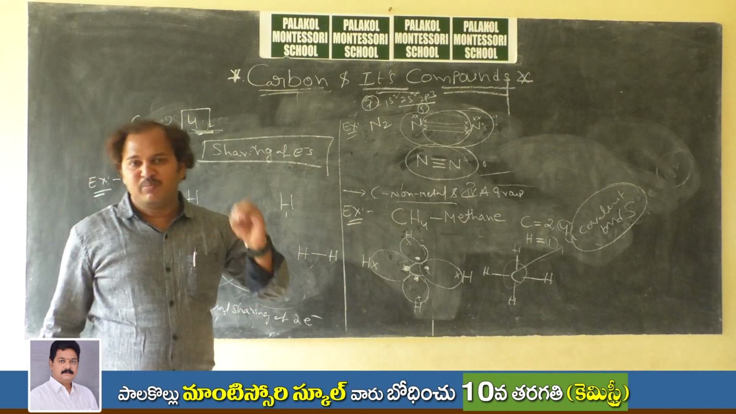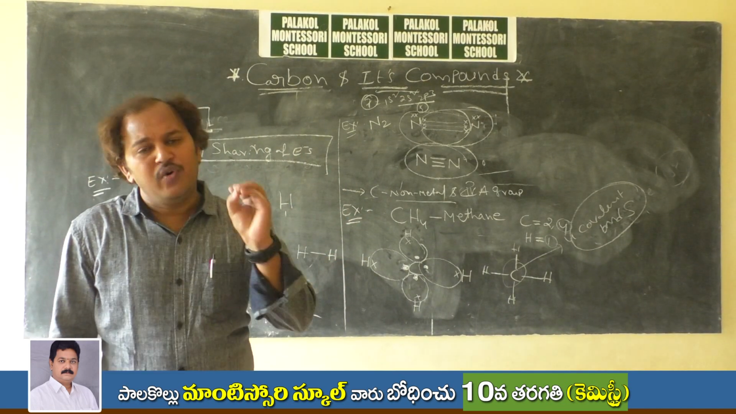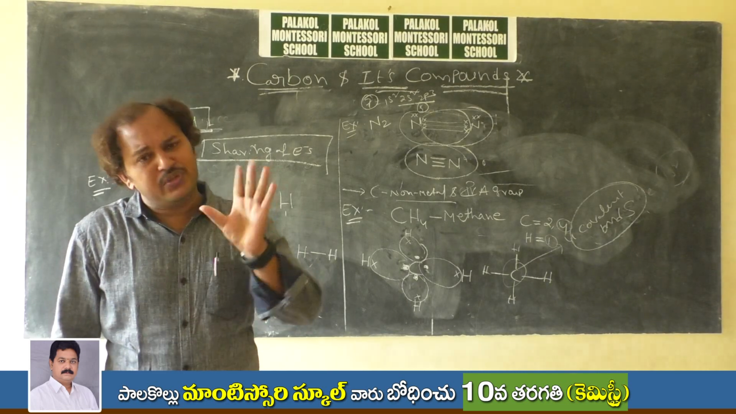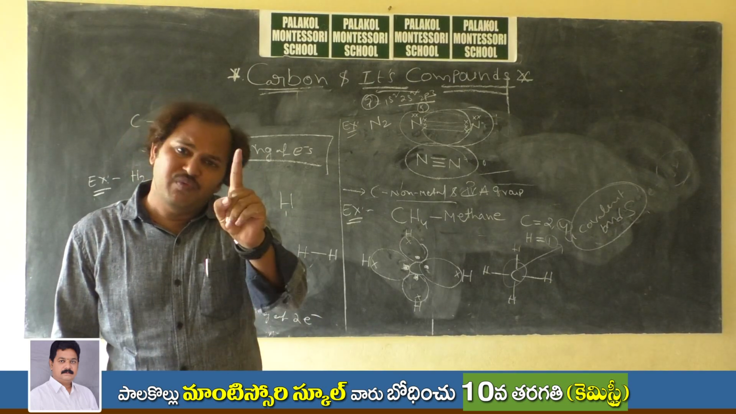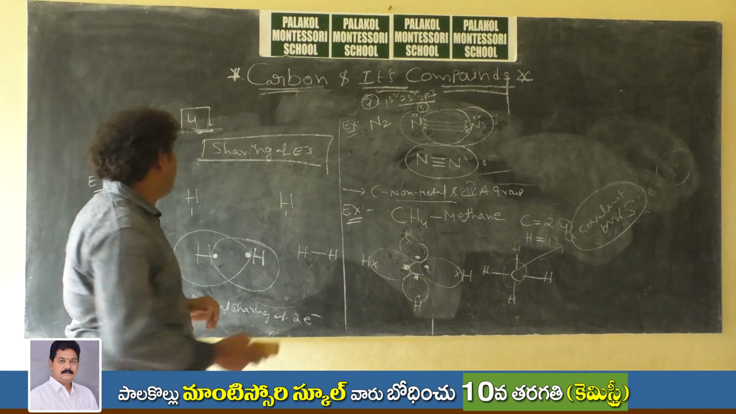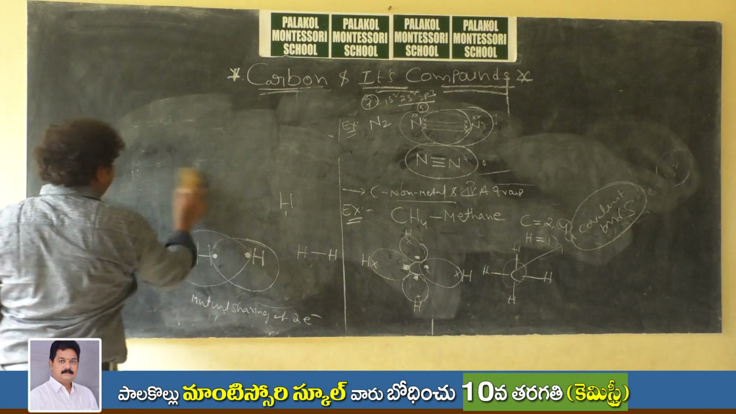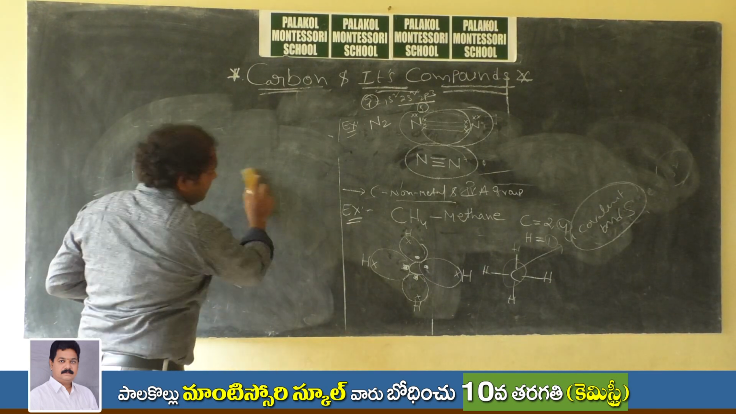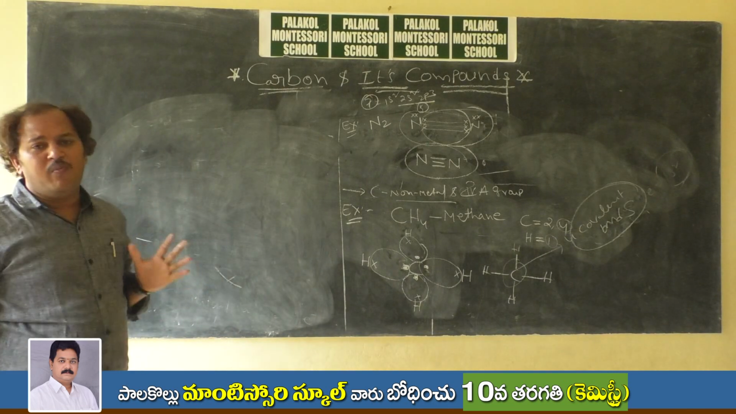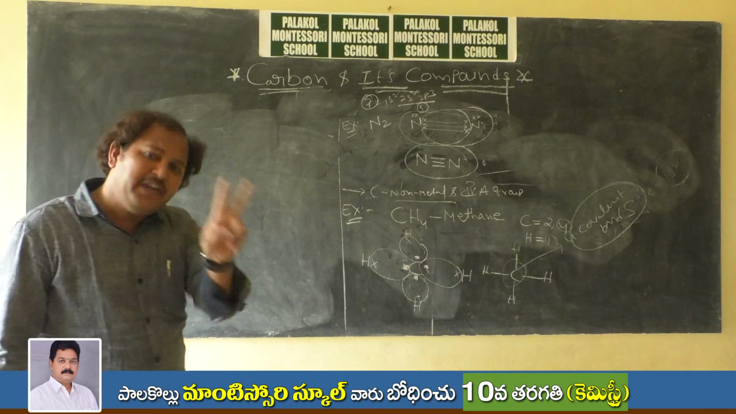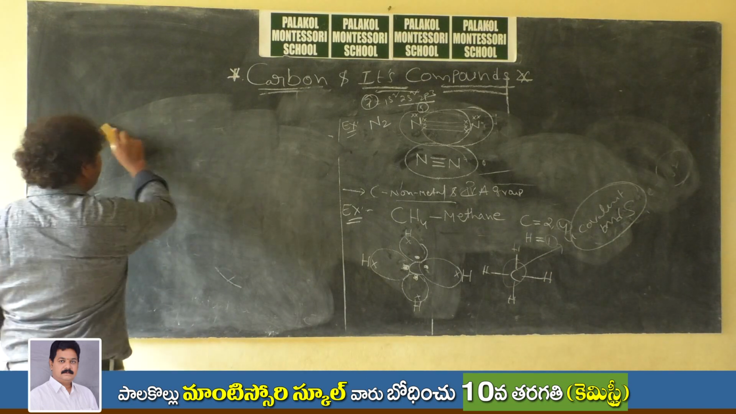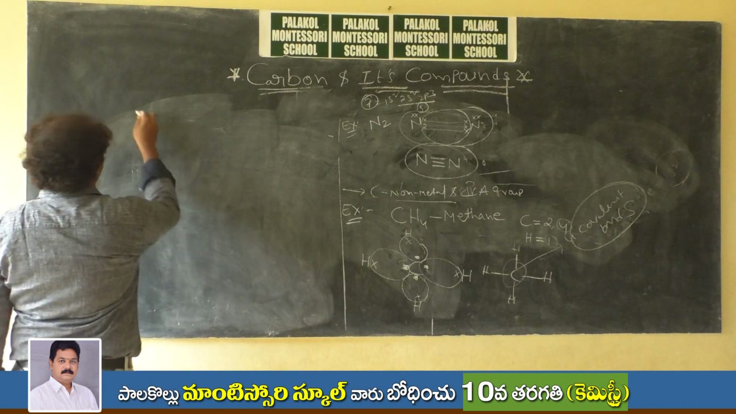But here I have some doubt. Why is it forming 4 bonds? How is it possible? If you study its electronic configuration, you should have one doubt. What I am saying is that from its electronic configuration, carbon can form only two covalent bonds. Is it clear? Just study its electronic configuration.